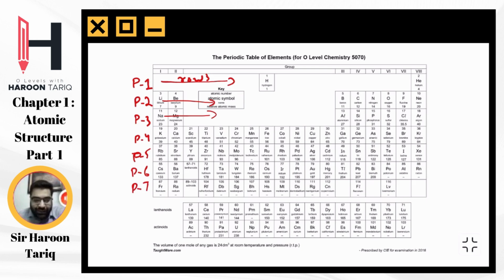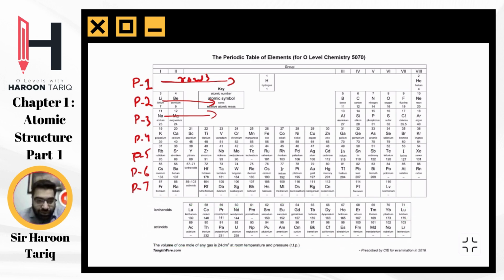These 2 rows that you see here basically belong to these 2 spaces. They belong here. But that would just make the periodic table look quite ugly. So they just made it like this for convenience, so that it is easier to see with the eye.